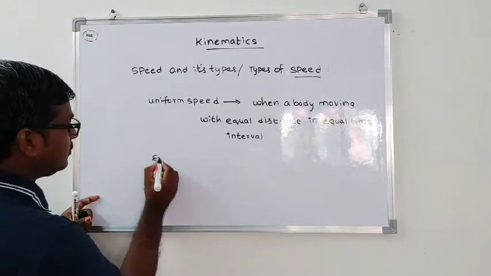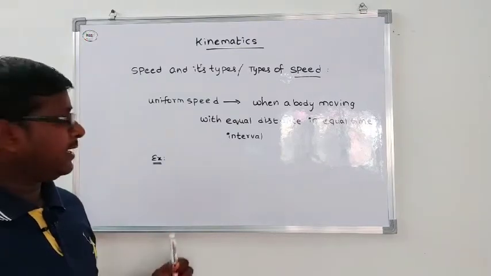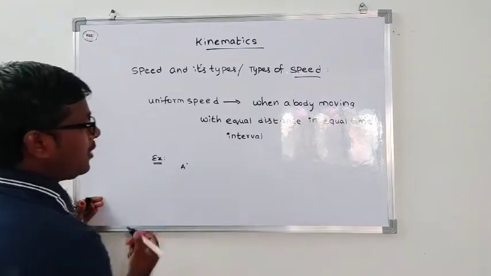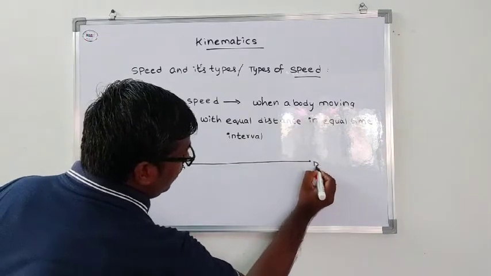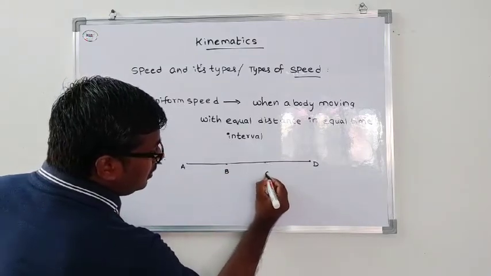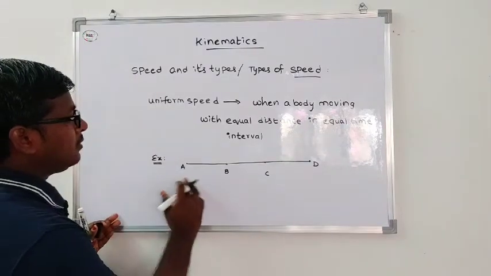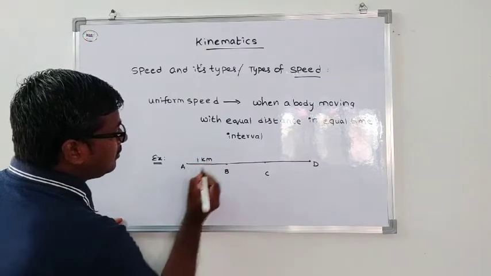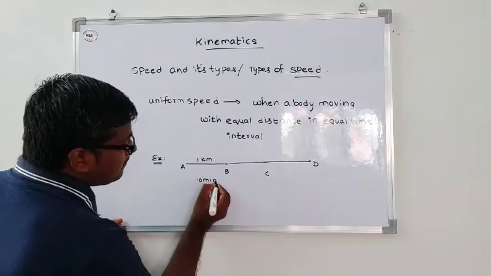For example, in this example, say a body travels from point A to reach point D. It passes through B and C. From A to B, the body covered a distance of 1 kilometer in 10 minutes.